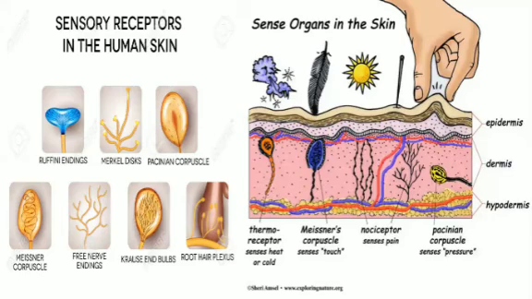So the dermis of the skin contains receptors for touch, pressure, temperature, and pain. You can see here Meissner's corpuscles and Merkel's corpuscles, which sense touch. These consist of small oval masses of flattened connective cells.